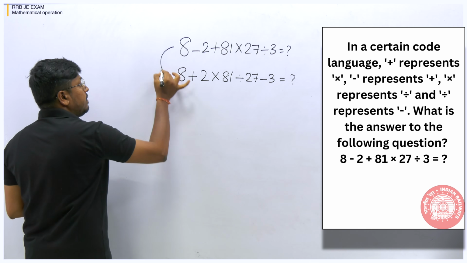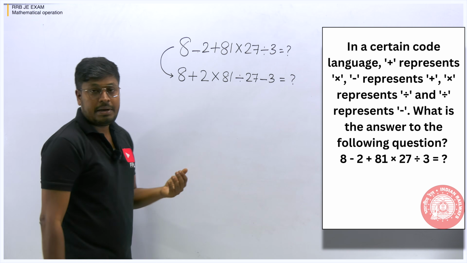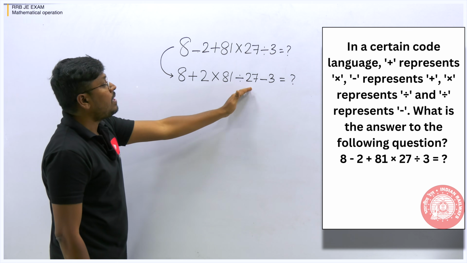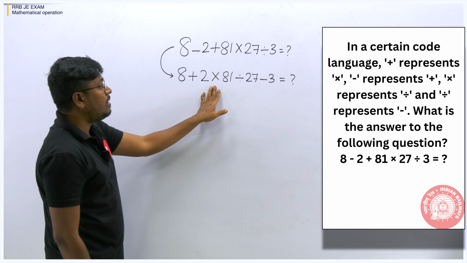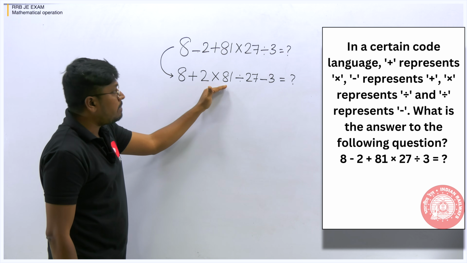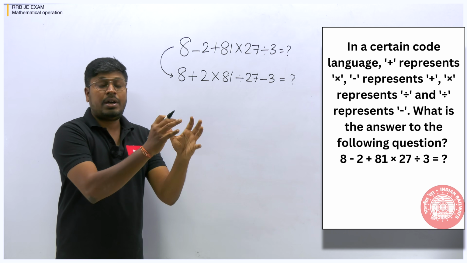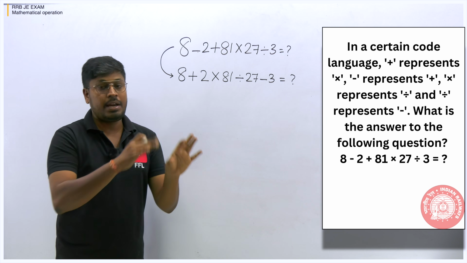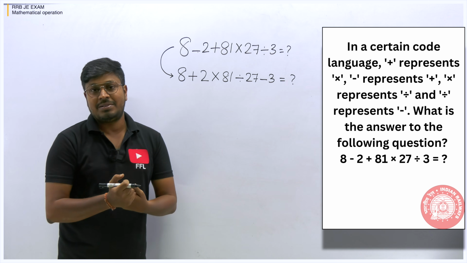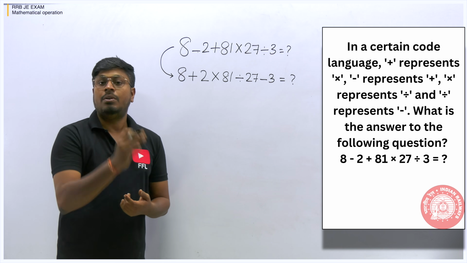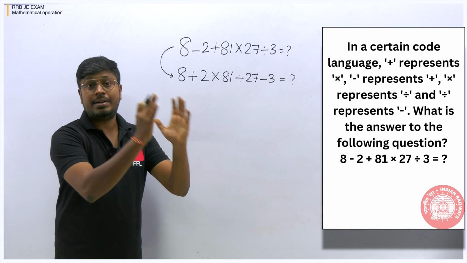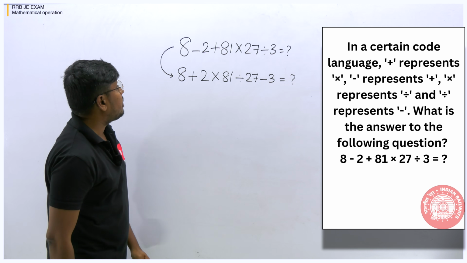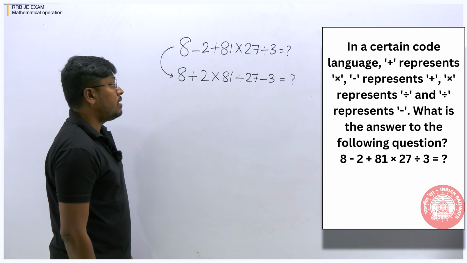Finally, we converted the given question into a different format based on the values given in the question. Now we have to simplify it and find the answer. Be very careful here, because only if you write the question on paper can you understand in which part you have to do multiplication and how to apply the BODMAS rule. By just seeing a computer, even if you are brilliant, there is a chance of making a mistake. So I suggest you solve this question only using pen and paper. Now we can apply the BODMAS rule to solve the question.